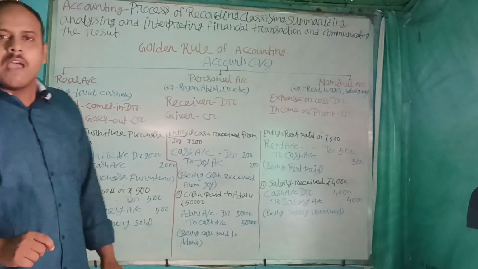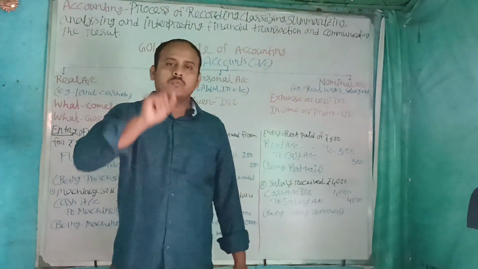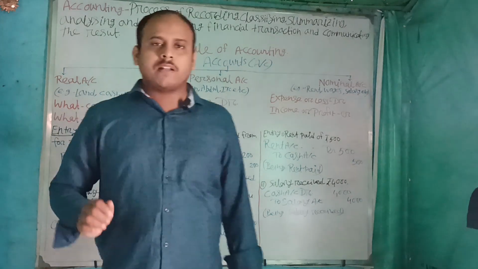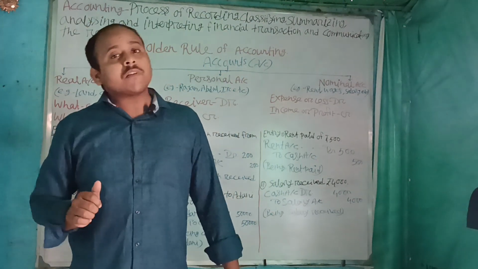Okay, now comes the personal account. Personal account means any kind of named thing, Ram, Sam, Jodu, Modu, Iqbal, Ahmed, whatever, any kind of name, in case of a human being.